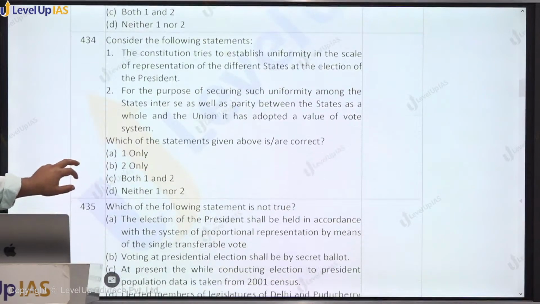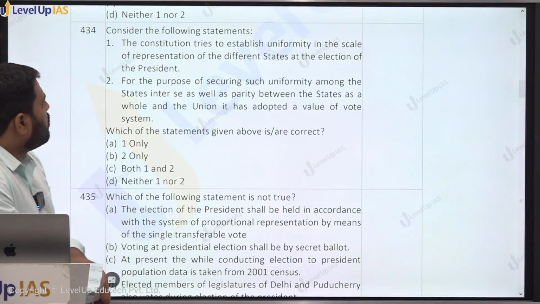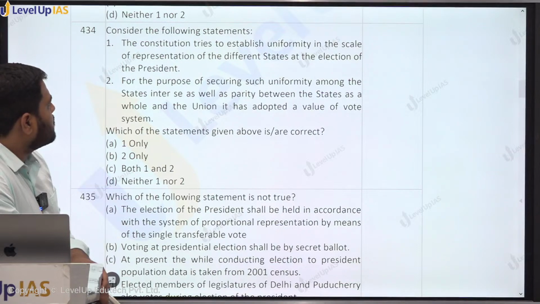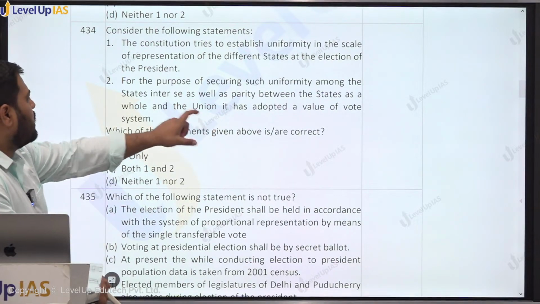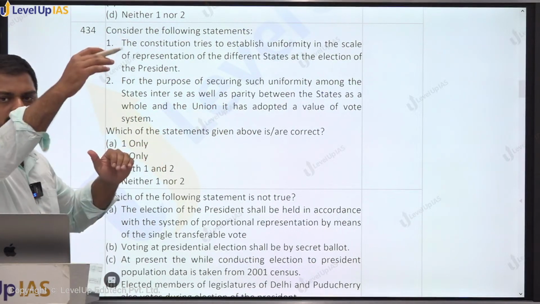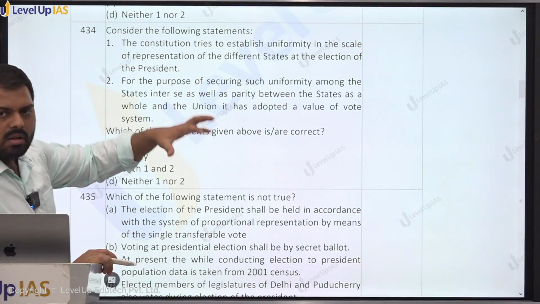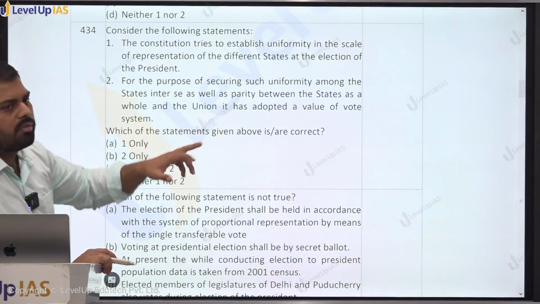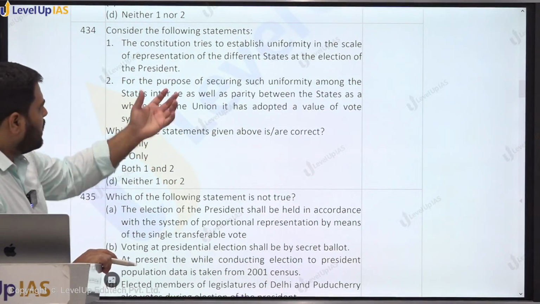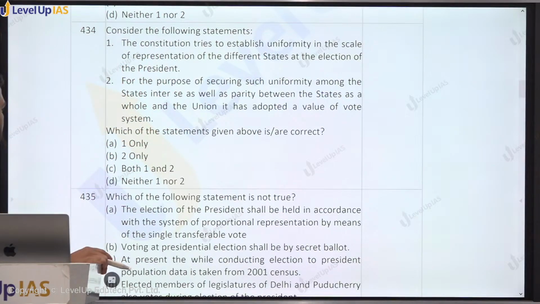Consider the following statements. Question number 434. The constitution tries to establish uniformity in the scale of representation of different states at the election of the president. True. For the purpose of securing such uniformity among the states themselves, as well as parity between the union on one side and the combined states on the other, it has adopted a value of vote system. This is again direct from the Bare Act. Both statements come from the Bare Act provision, and both statements are true.